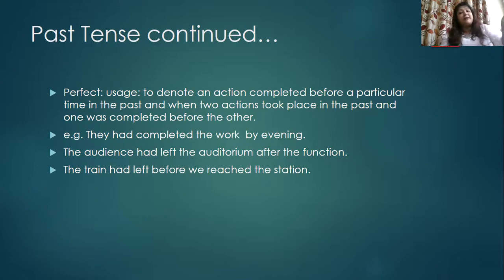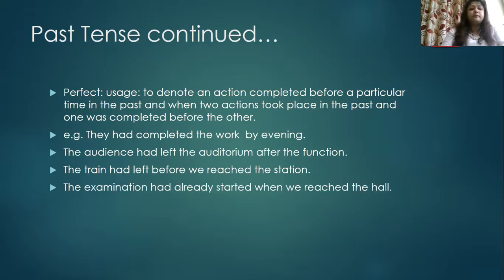So the train had left, this is earlier. This will be denoted by past perfect tense. Okay, so the train had left before, this is denoted by past perfect, and we reached the station, the action which took place later will be denoted by simple past.